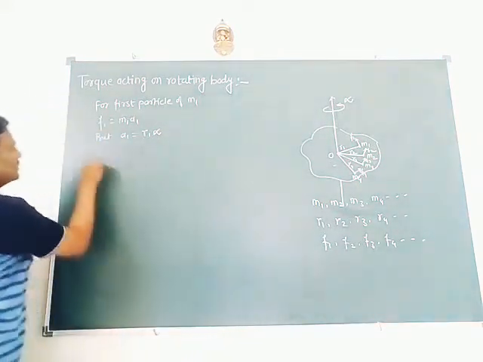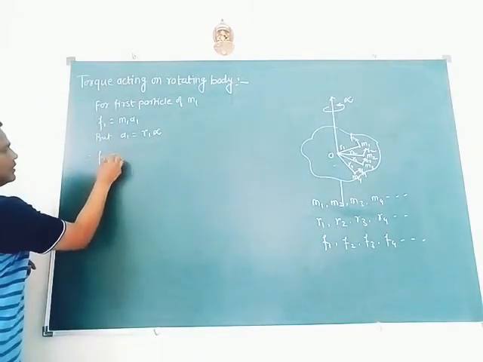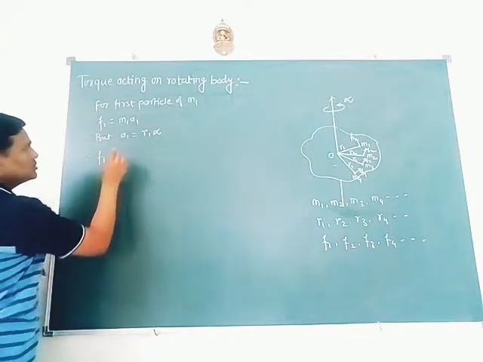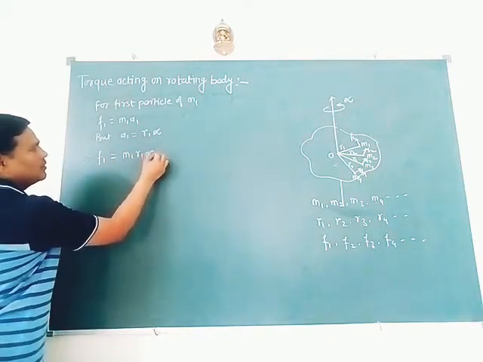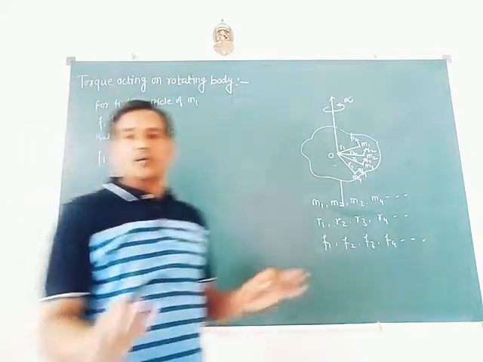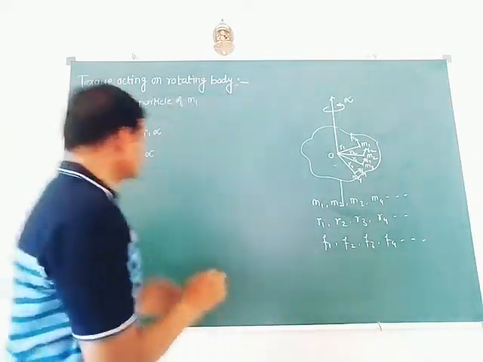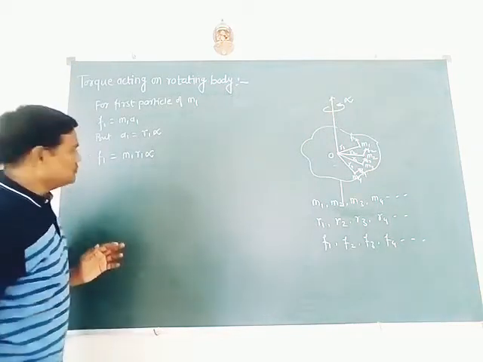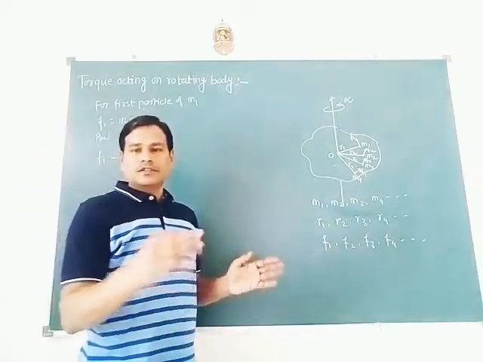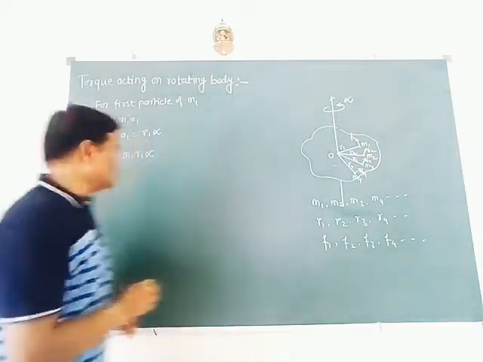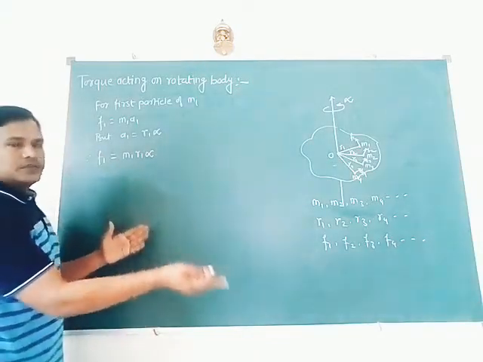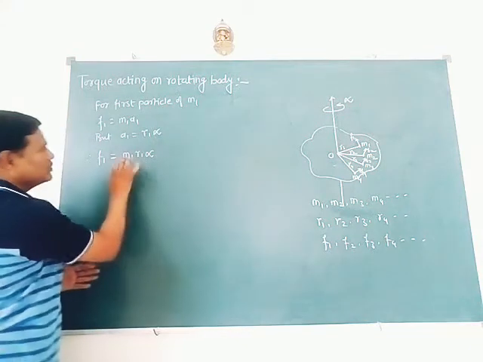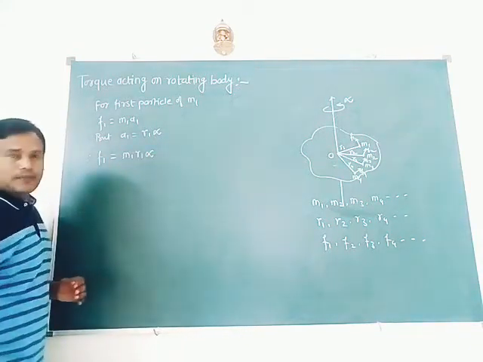So this force F1 acting on the first particle is equal to m1 r1 alpha. Similarly, we can write for the second, third, fourth particle, and so on. Similarly, force acting on the second particle will be m2 r2 alpha, and so on.